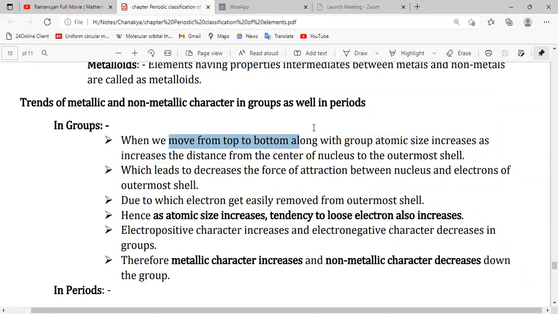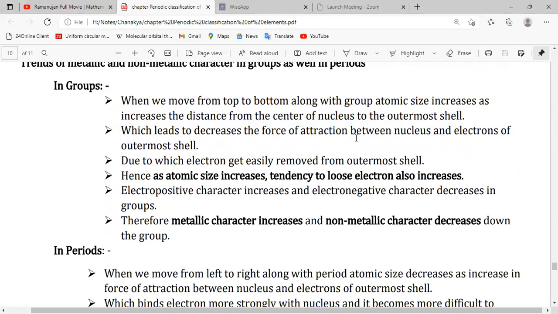When we move from top to bottom along a group, atomic size increases, as the distance from the center of the nucleus to the outermost shell increases, which leads to a decrease in the force of attraction between the nucleus and the electrons of the outermost shell. As we know, force is inversely proportional to the distance. If distance increases, force of attraction will decrease, due to which electrons get easily removed from the outermost shell.